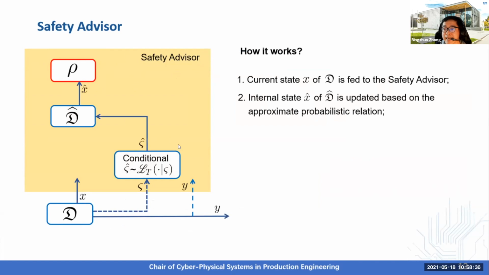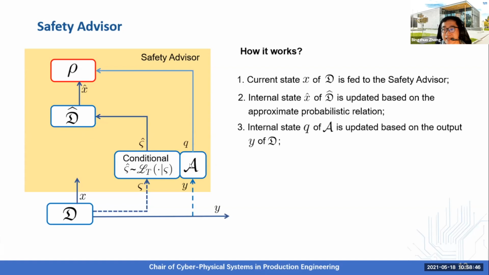And based on this X, the internal state X hat of the D hat is updated based on the approximate probabilistic relation. And at the same time, the internal state Q of the DFA is updated based on the output of the original system. And based on this X hat and Q, the synthesized Markov policy provides U hat accordingly.